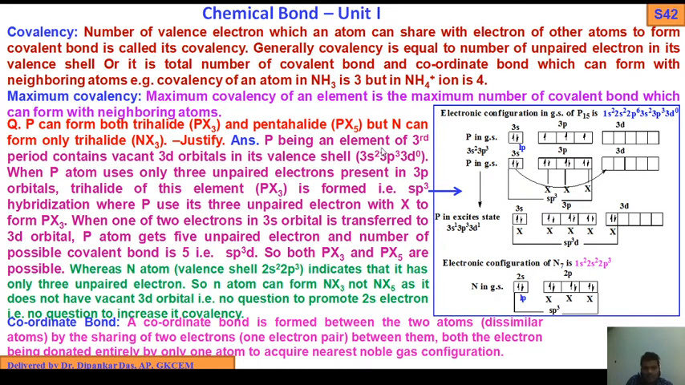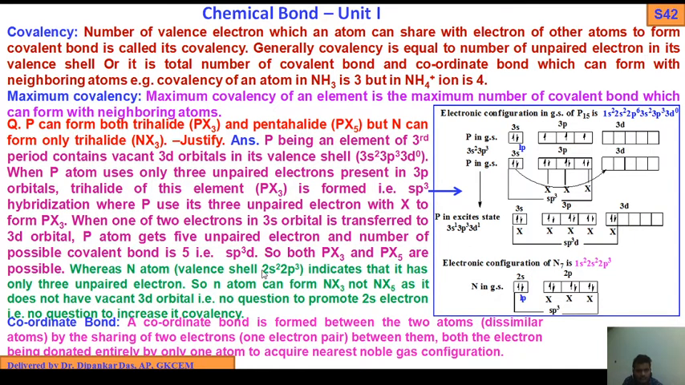Phosphorus, being an element of the third period, contains vacant 3d orbitals in its valence shell. When the phosphorus atom uses only the 3 unpaired electrons present in the 3p orbitals, the trihalide PX3 is formed, which is sp3 hybridized. When one of the 2 electrons in the 3s orbital is transferred to the 3d orbital, the P atom gets 5 unpaired electrons, 1, 2, 3, 4, 5, and the number of possible covalent bonds is 5, sp3d. So both PX3 and PX5 are possible.